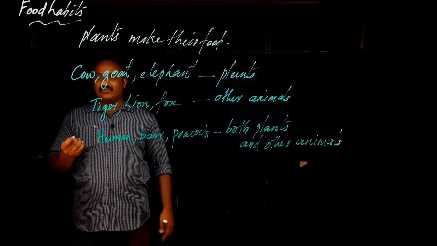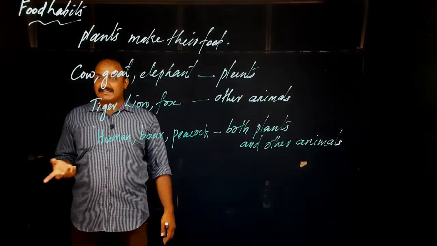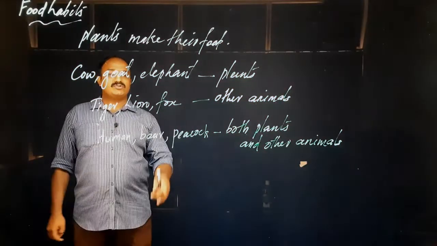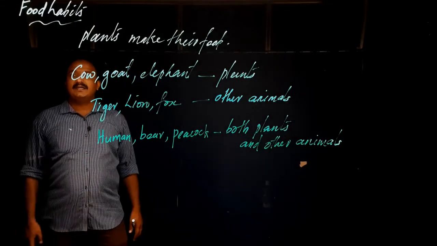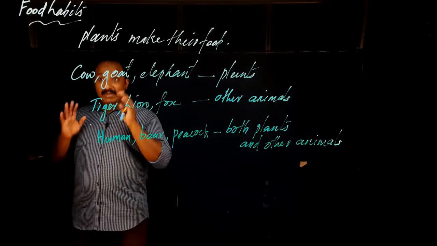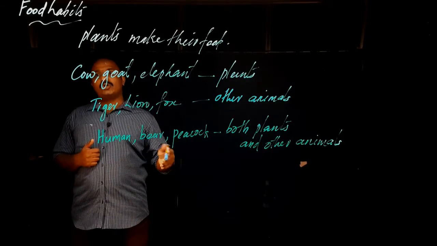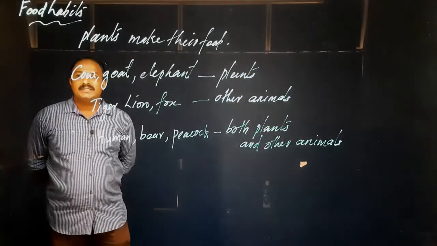Patiri or chapati that we make from rice and wheat comes from plants. So plants and other animals. So we eat both. Peacock is also like that. Bear is also like that. So these are the food habits. Plants make their food, but animals get food from plants or from other animals. So these are the points that you have to remember.